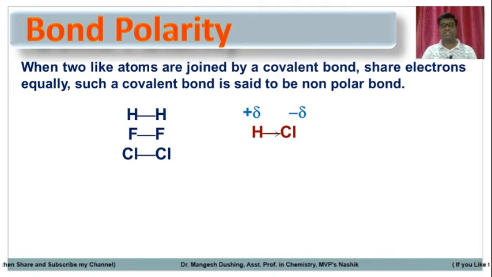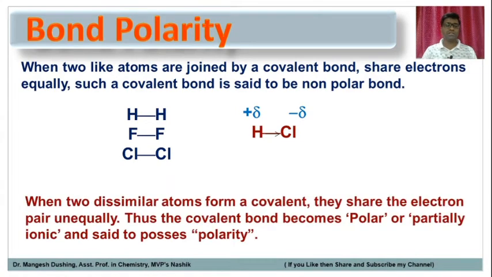Now there is a charge separation. The electronegative atom gains some negative charge while hydrogen gains some positive charge. This is called a polar bond. When two dissimilar atoms form a covalent bond, they share the electron pair unequally because the more electronegative atom pulls electrons towards itself. Thus that covalent bond becomes polar or partially ionic. In an ionic bond, you know, one atom is electropositive and one atom is electronegative. The same case happens here in this covalent bond also.